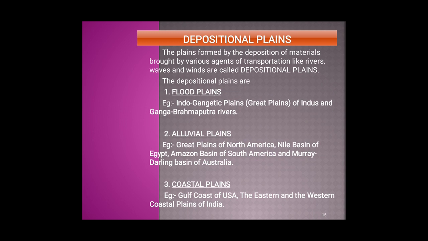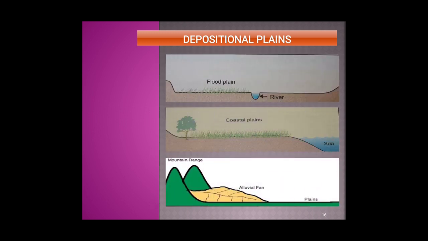Coastal plains are formed by the action of sea waves and deposition of pebbles and gravels near the coastal region. Example, Gulf Coast of USA, the eastern and western coastal plains of India. Now let us study the picture of the depositional plains.